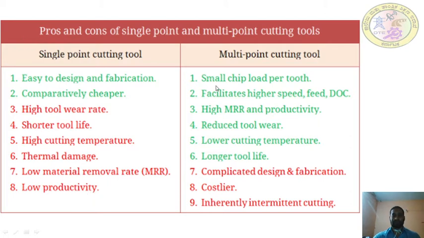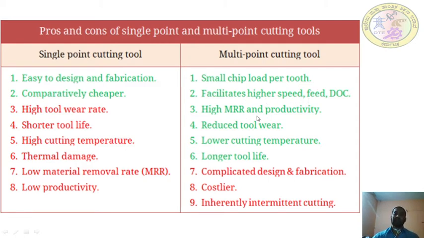Then small chip load per tooth. So in the multi-point cutting tools, all the cutting edges will remove a very small amount of material, but more than one cutting edge will be in action. It facilitates higher speed, feed and depth of cut. Since it has more than one cutting edge, it can facilitate high speed, feed and depth of cut. Whereas in a single point cutting tool, we cannot give more depth of cut and high speed, because it has only one cutting edge.